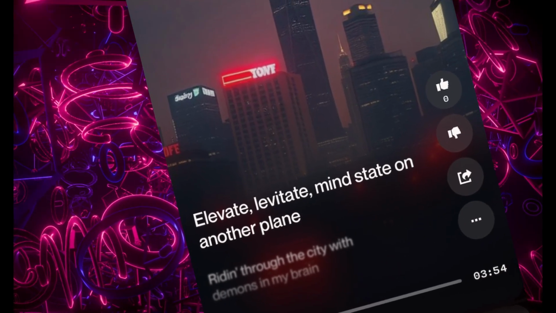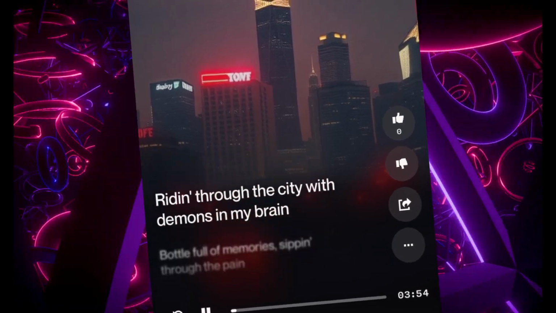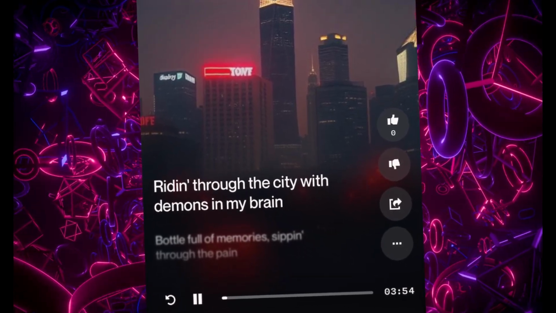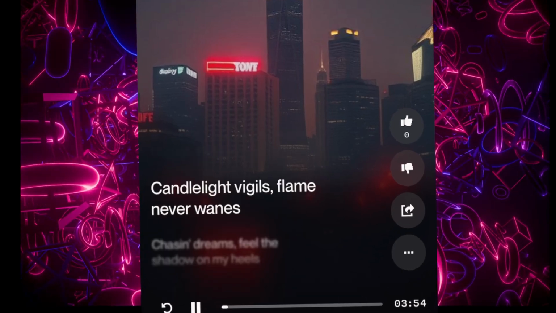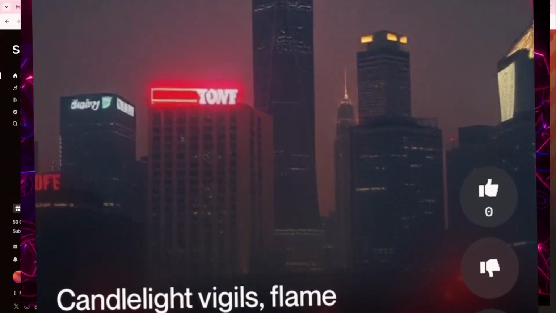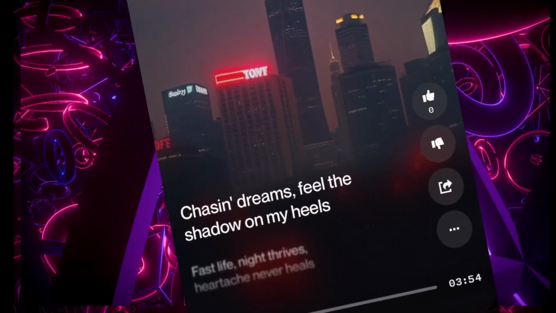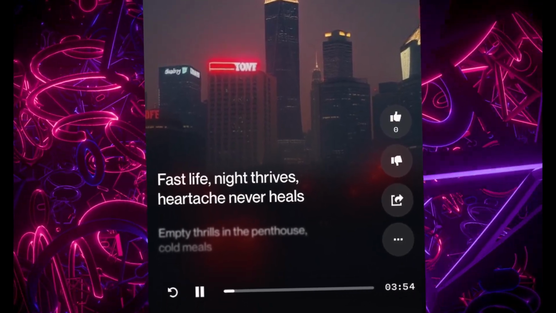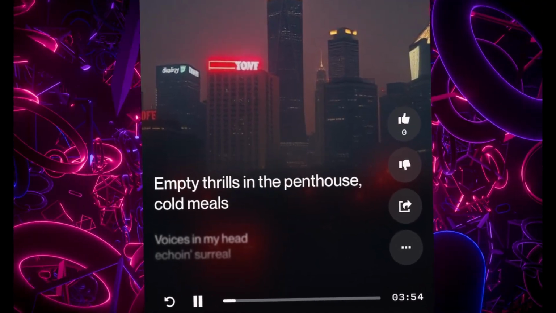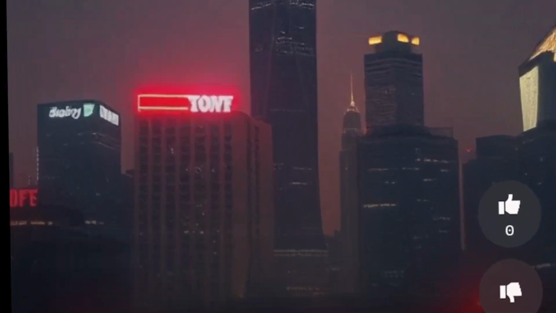Levitate, mind stay on another plane. Riding through the city with demons in my brain. Bottle full of memories, sipping through the pain. Candlelight vigils, flame never wanes. Chasing dreams, feel the shadow on my heels. Fast life, night thrives, heartache never heals. Empty thrills in the penthouse, cold meals.